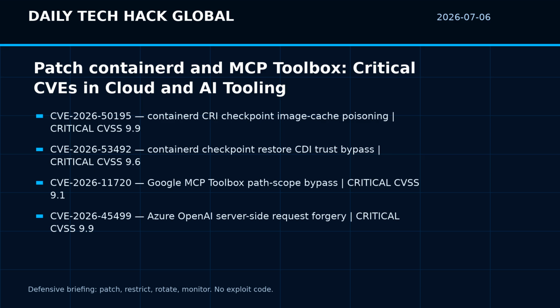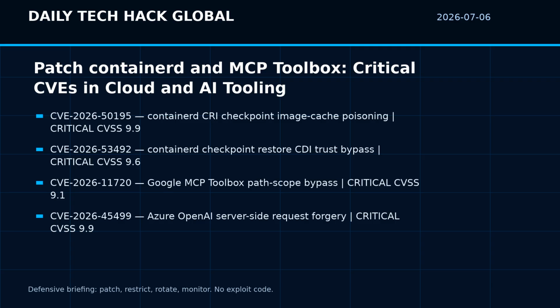Fourth, CVE-2026-45499 affects Azure OpenAI. NVD summarizes it as server-side request forgery that allows an authorized attacker to elevate privileges over a network, with CVSS 9.9. Follow Microsoft's advisory, review network exposure, and monitor unusual service activity.